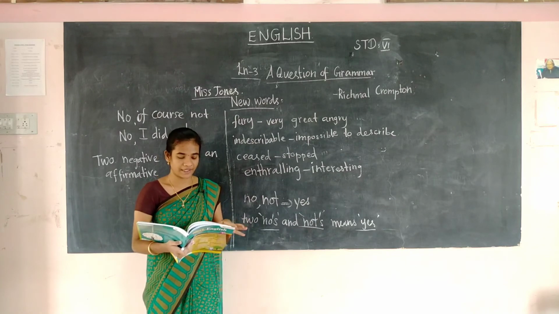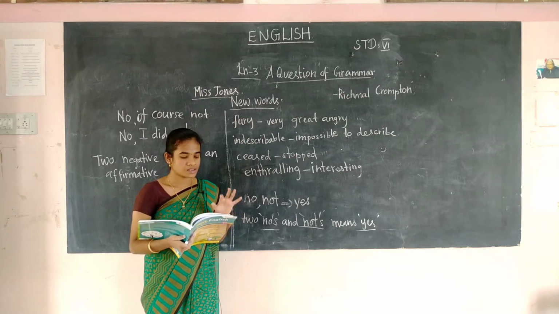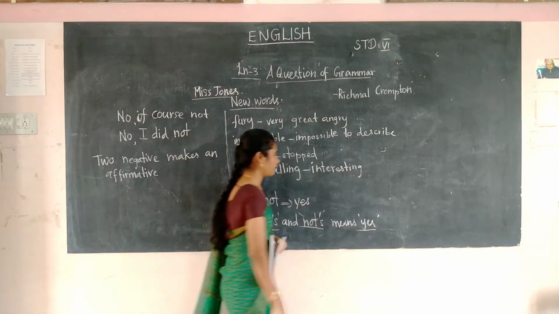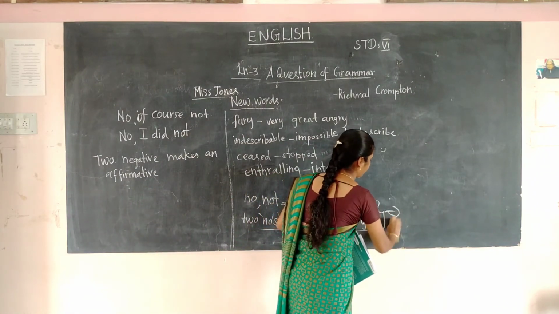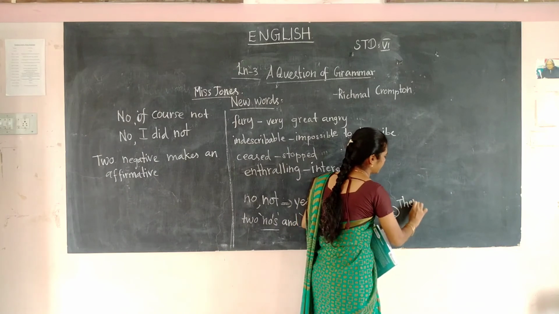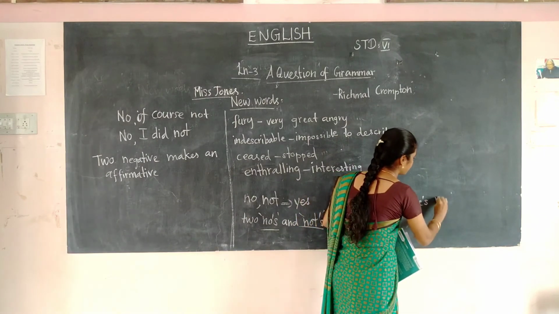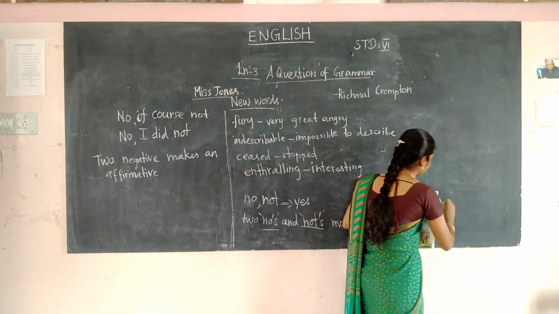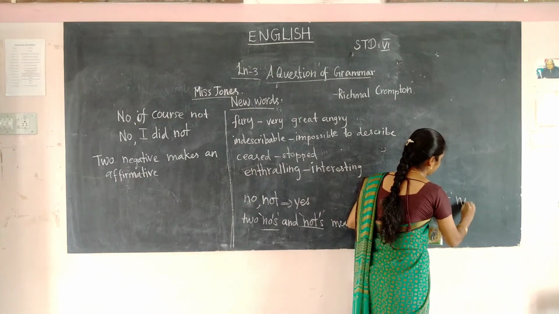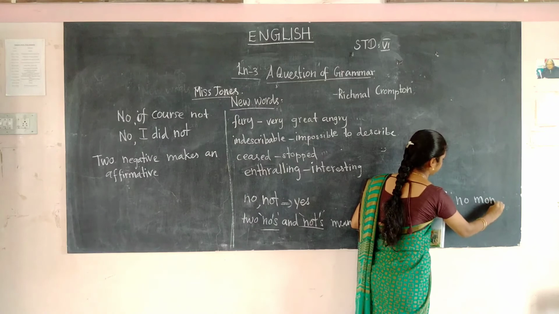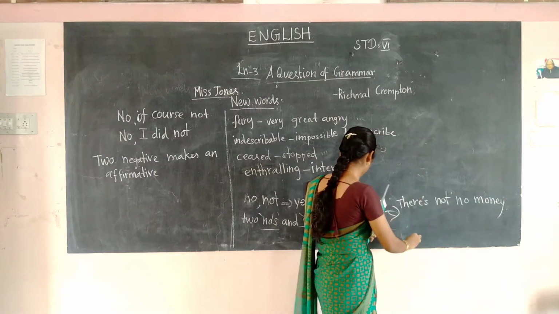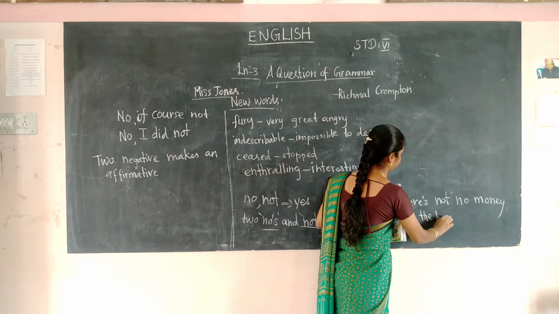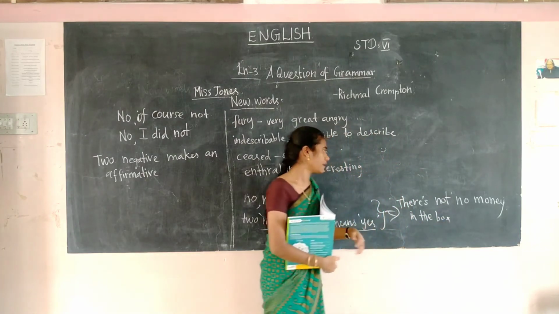So, for example, there is no money in the box. Okay, I will give you the example. There is not no money in the box. So see the sentence.